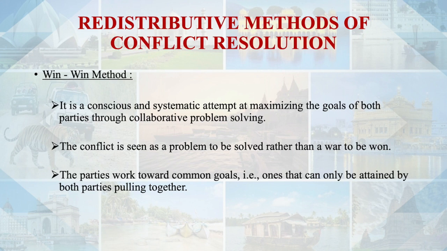And the parties who are involved, meaning the conflicting parties, work towards the common goal. And what is that common goal? That which can be attained by both the parties by pulling together, meaning collaborating. So in the win-win method, the core theme behind it is collaboration. What is collaboration? Collaborative efforts towards solving the problem by maximizing the benefits for both the conflicting parties. And conflict is basically seen as a problem, not a kind of war happening between the two conflicting parties.